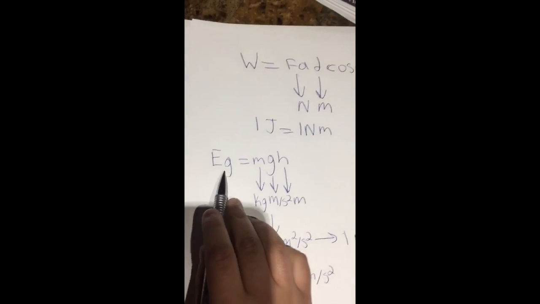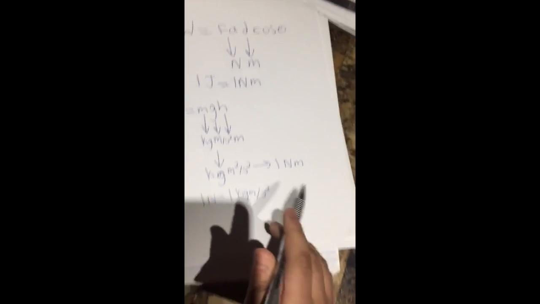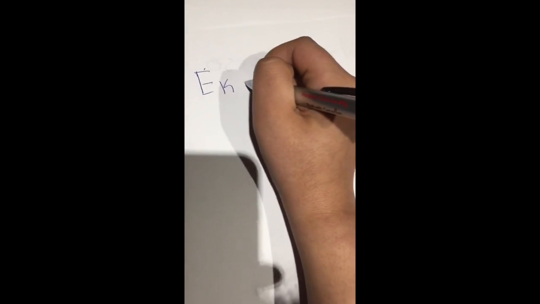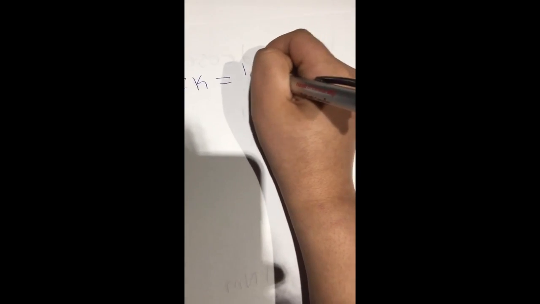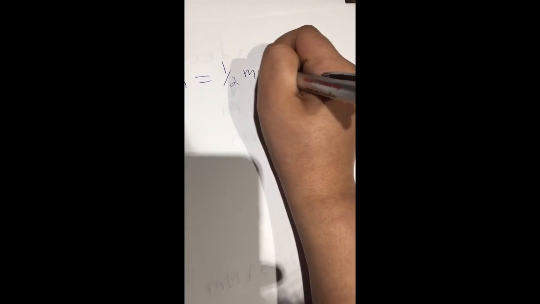Therefore, gravitational potential energy is in fact measured in joules. Now the same is true with kinetic energy. If we use the formula for kinetic energy, we know that Ek is equal to half mv squared.